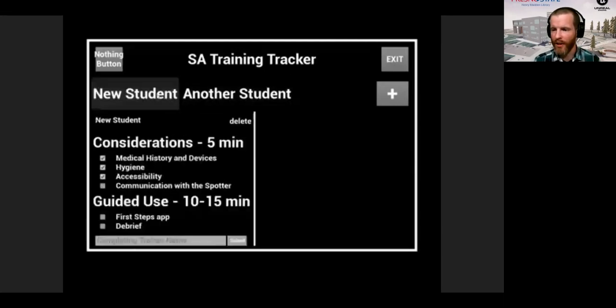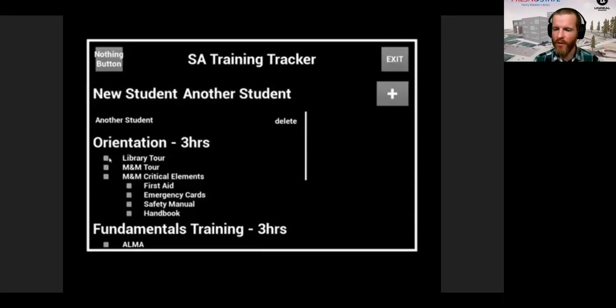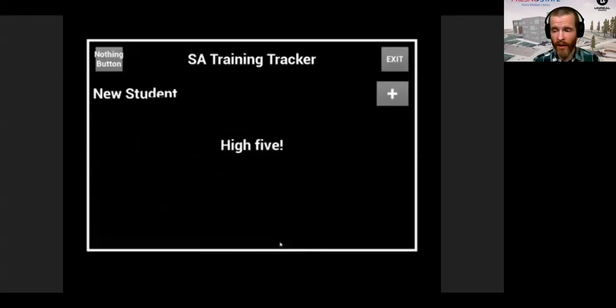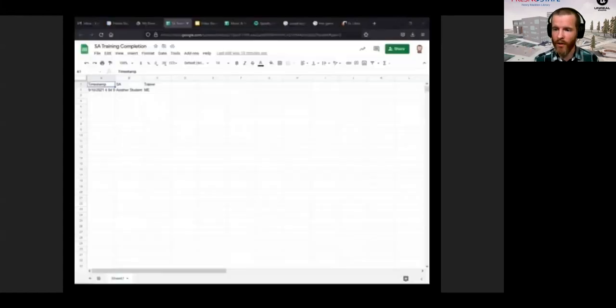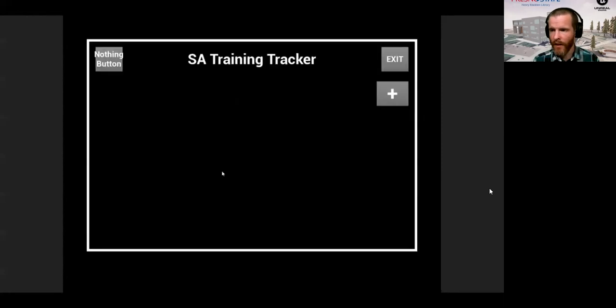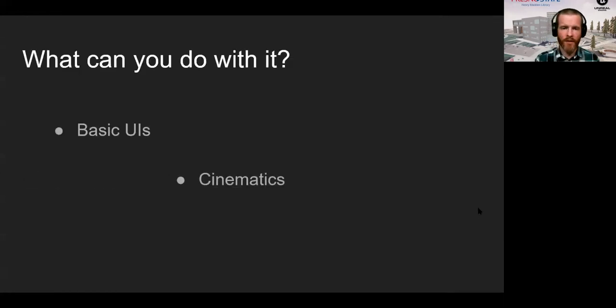But it's internal use. You can toggle back and forth between the students, and it'll keep track of where they are in their training. And as you tick things off in a list, once everything's ticked off, there's a place to put in the name of the trainer, right? Hey, high five. So where does this information go, though? What can you do with it? Well, it posts to a Google Sheet where I get a timestamp, the name of the student that was trained, and the name of the student that trained the other student assistant, so I can hold on to that for later. What else can you do with it?